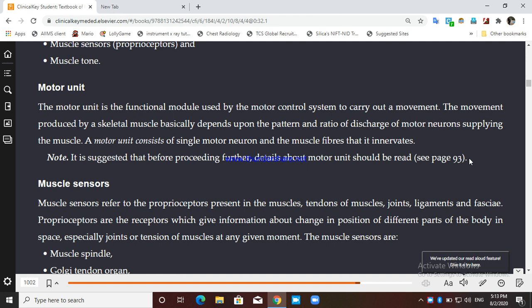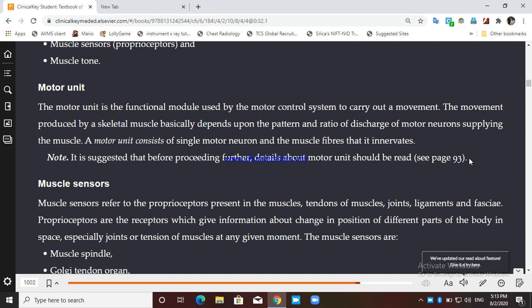So you can see the difference between the oculomotor muscles and the back muscles. Depending upon the muscle, we can have very variable motor unit size or innervation ratio.